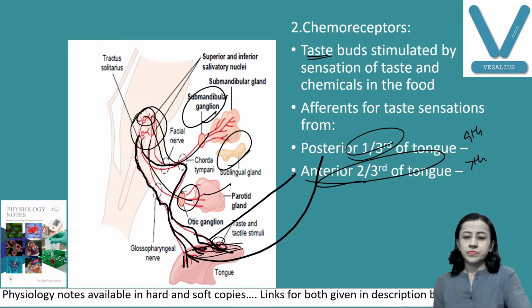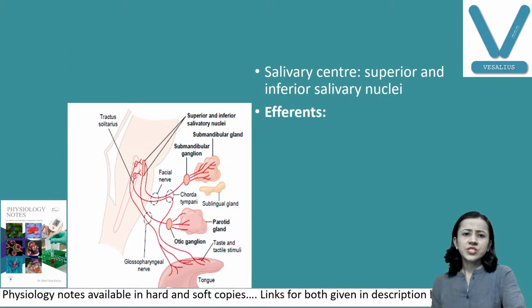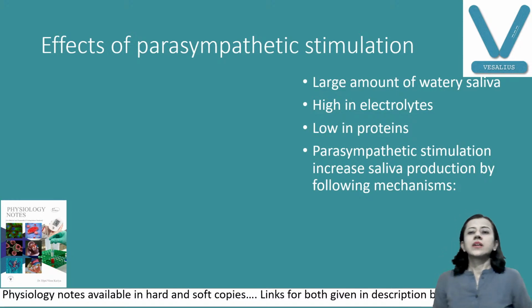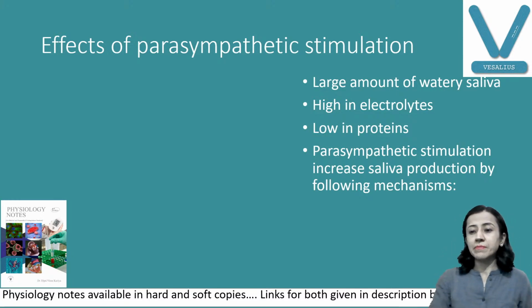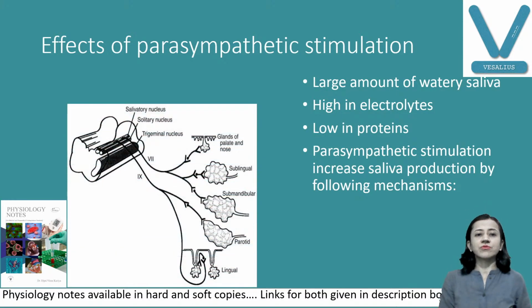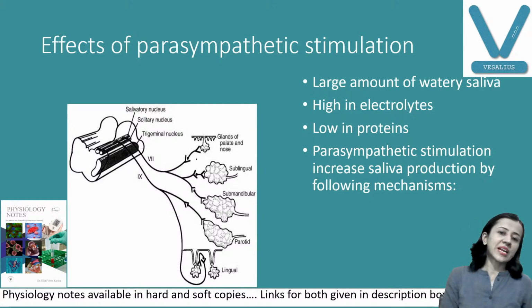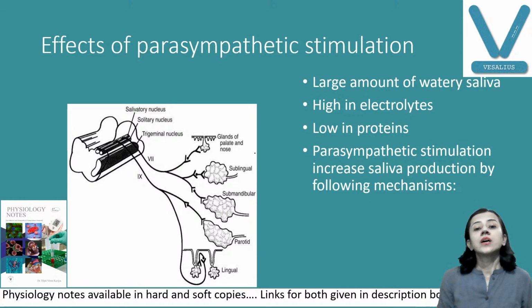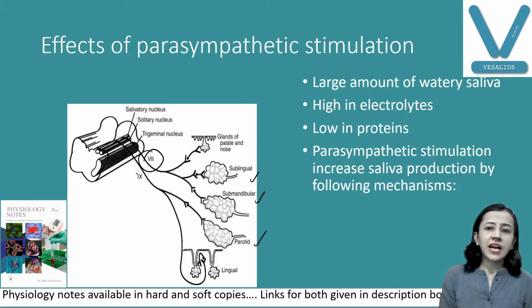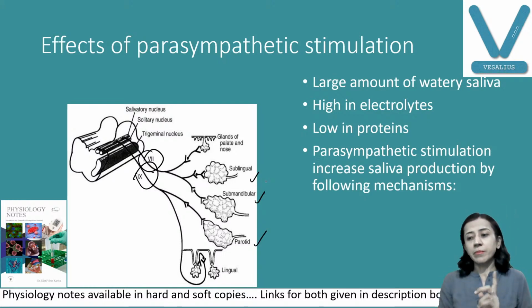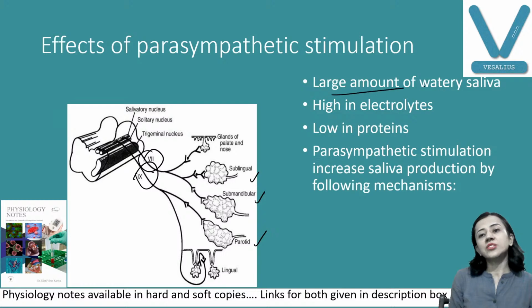Okay, now, this is the same thing we have discussed. Now, what is the effect of parasympathetic stimulation? If your parasympathetic nerves are stimulated, mainly the parasympathetic nerves supplying your sublingual, submandibular, and parotid glands, they are the seventh and ninth cranial nerves. So whenever there is parasympathetic stimulation, there is a large amount of saliva.